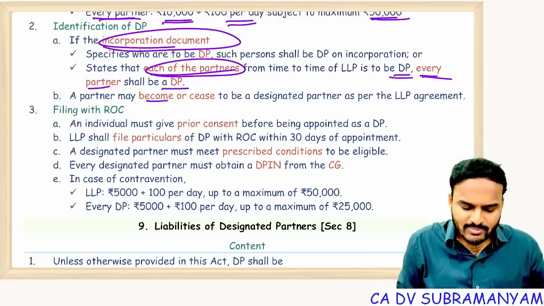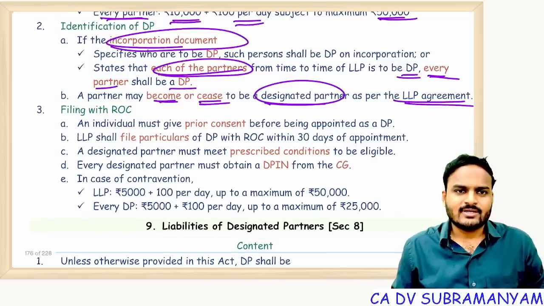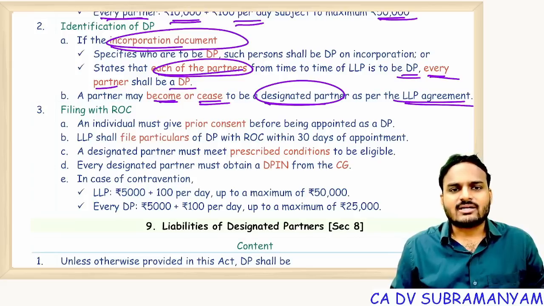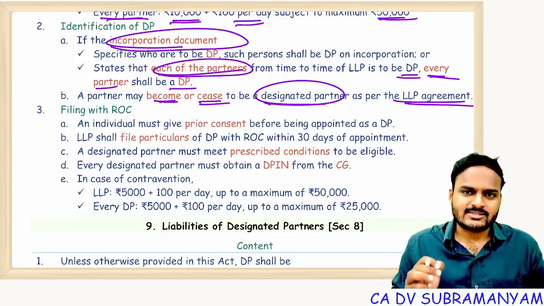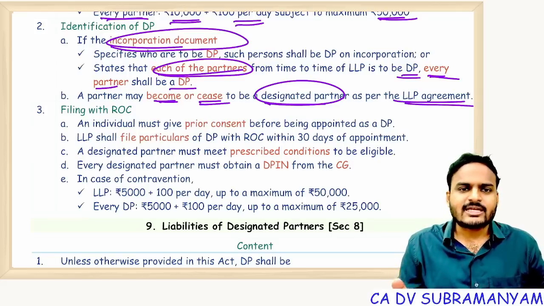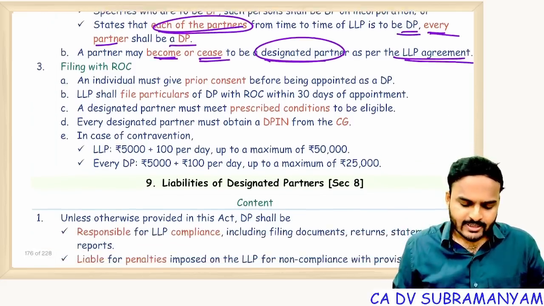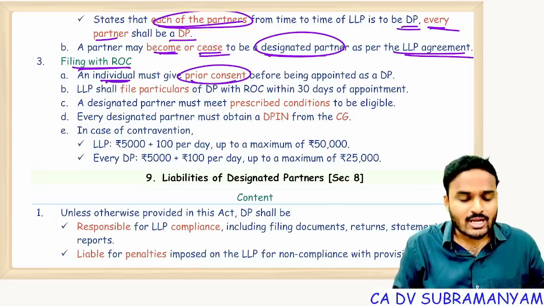A partner may become or cease to be a designated partner as per the LLP agreement. So, admission of a new partner and retirement of an existing partner depend on the terms and conditions mentioned in the LLP agreement. Subject to the LLP agreement, a new person can become a partner, or an existing partner can retire from the LLP.